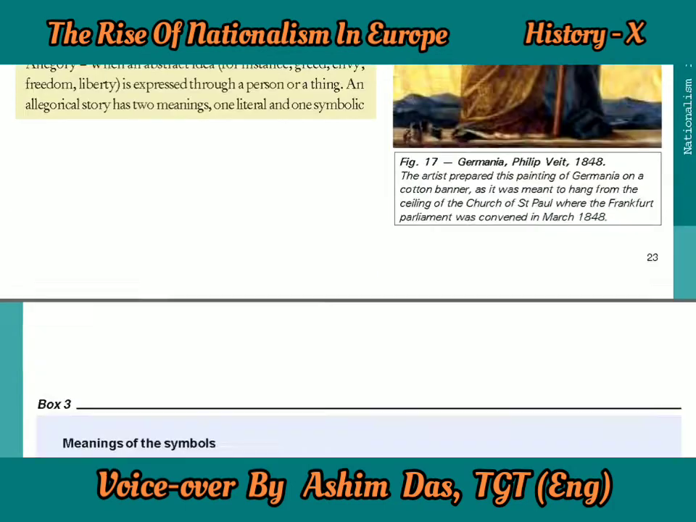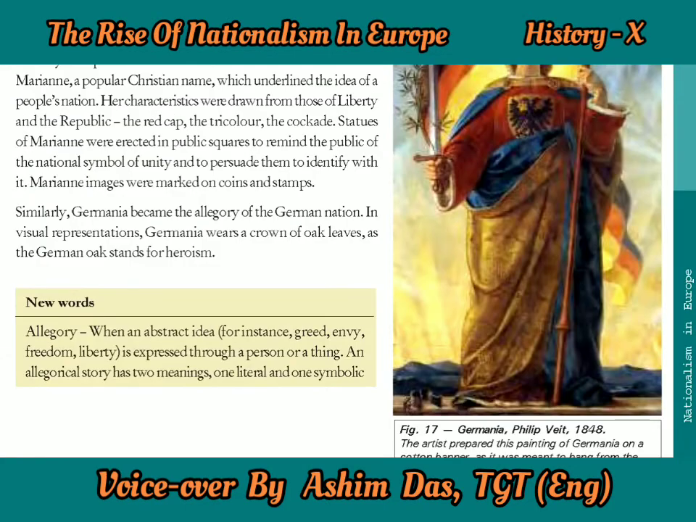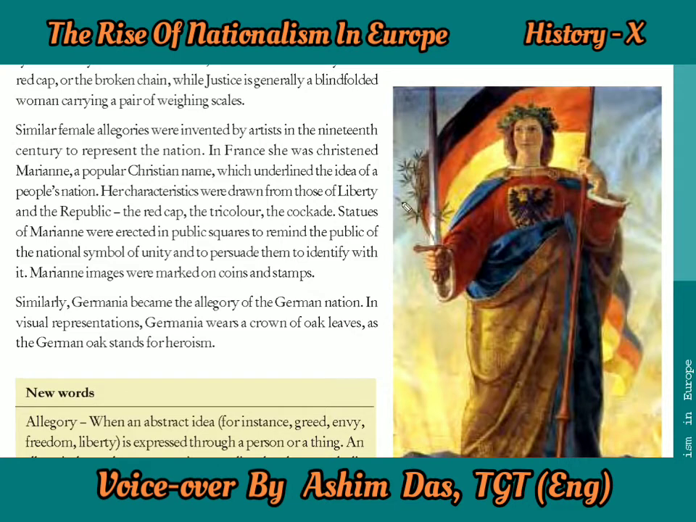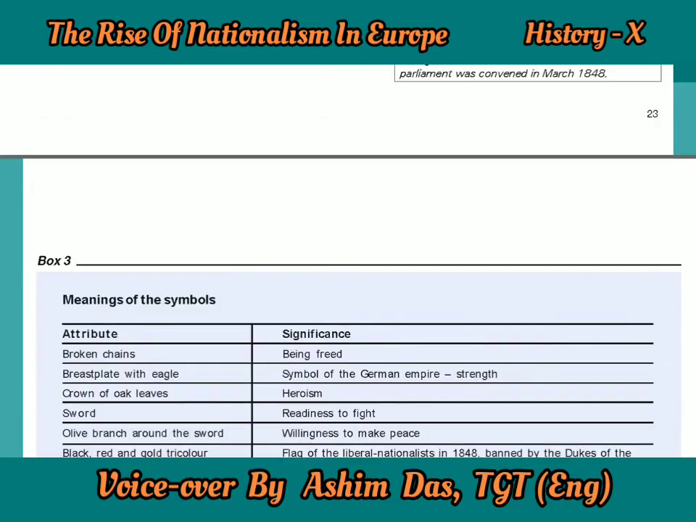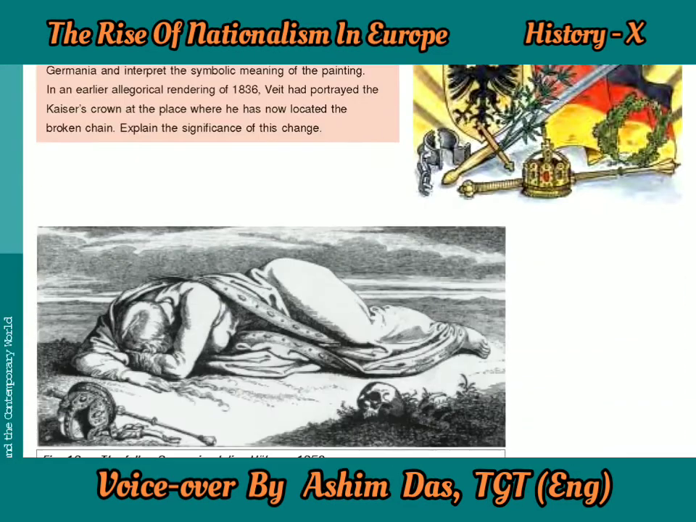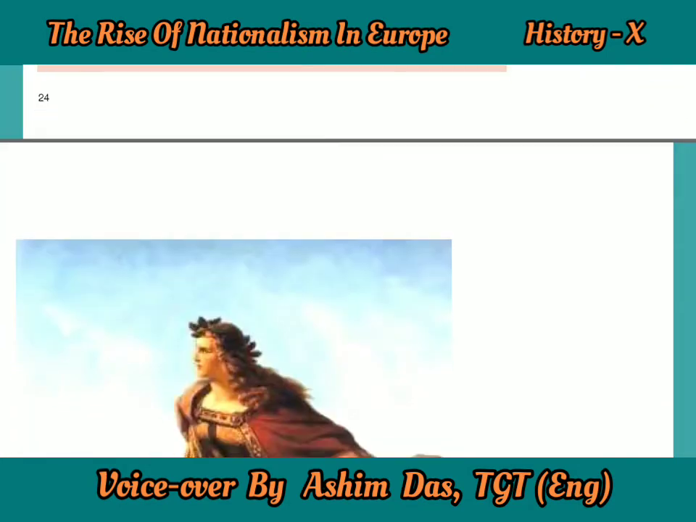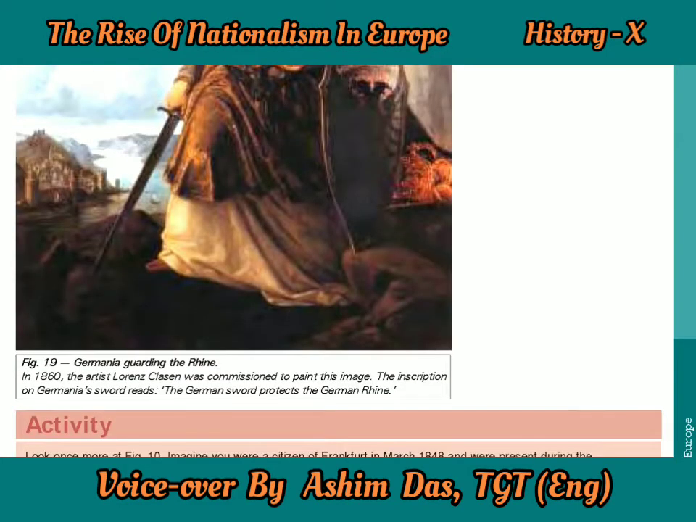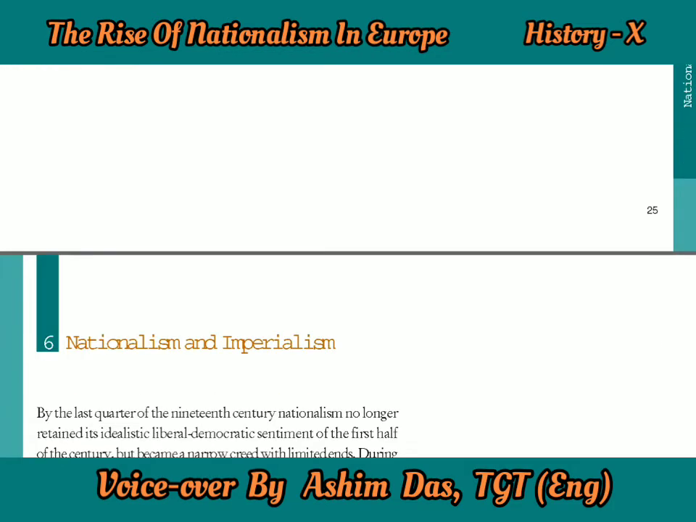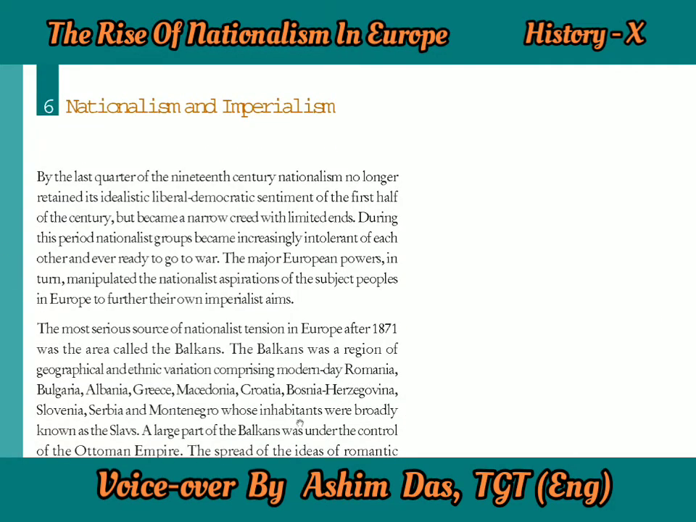The meaning of allegory is given there. You can read it here: an abstract idea like greed, envy, liberty, etc., expressed through a person or thing. Let us look at the picture one more time. This is the picture of Germania, and these are the different symbols that you can read by yourself. This is the fallen Germania. This is another picture of Germania guarding the Rhineland. So these are all symbolism. You can read it and understand it by yourself.